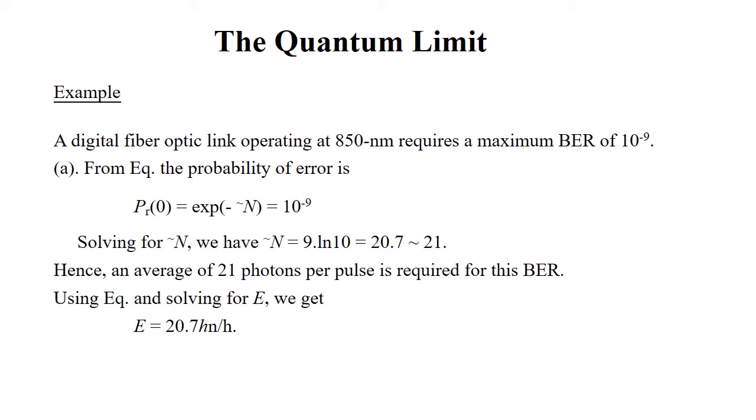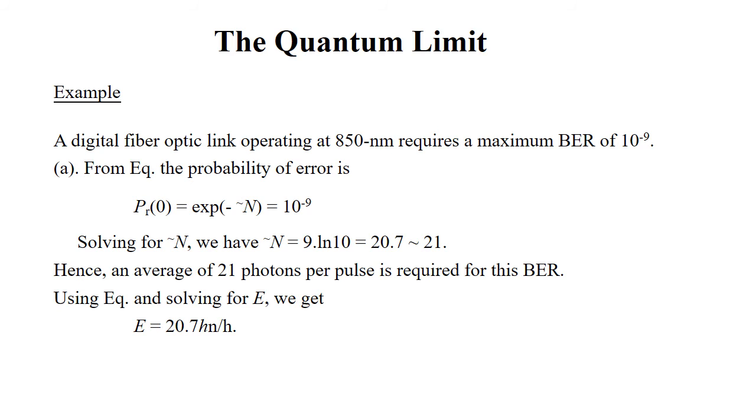Example. Here we have seen one example, a digital fiber optic link operating at 850 nanometers which requires a maximum bit error rate of 10 to the power minus 9. In this equation we have to find the probability of error, P_r(0) = exp(-n̄), which is equal to 10 to the power of minus 9.